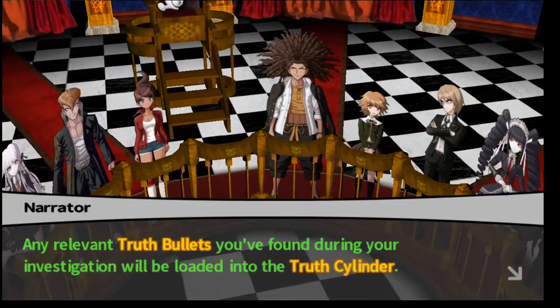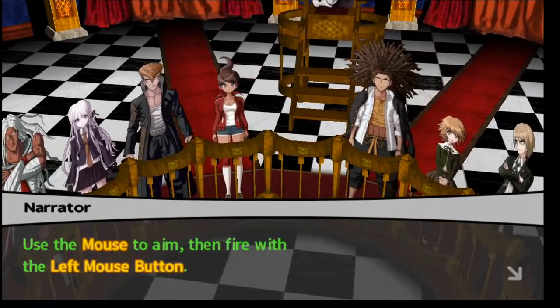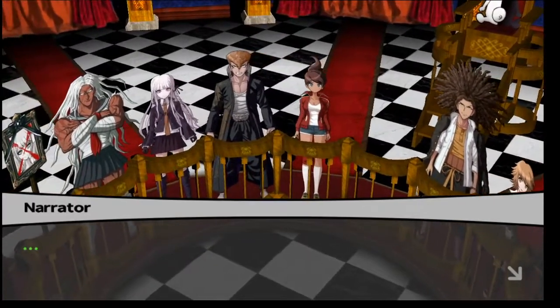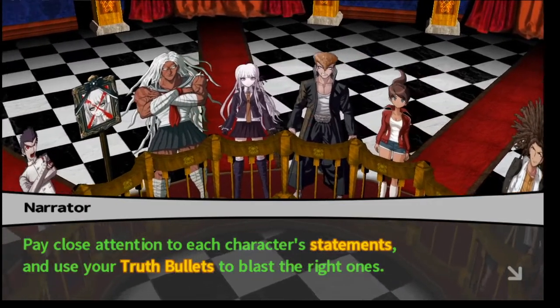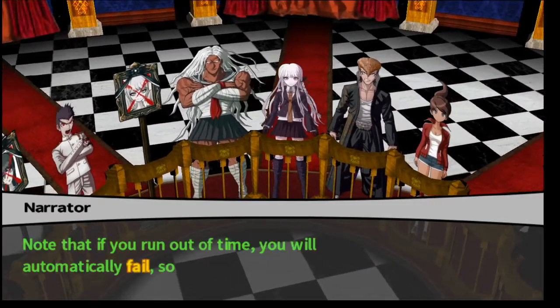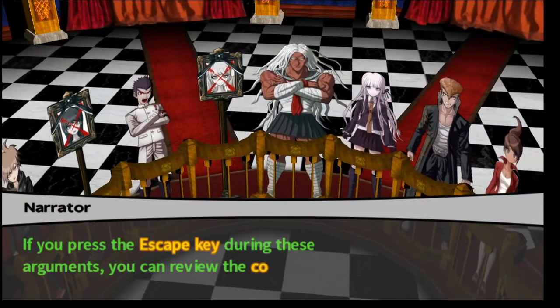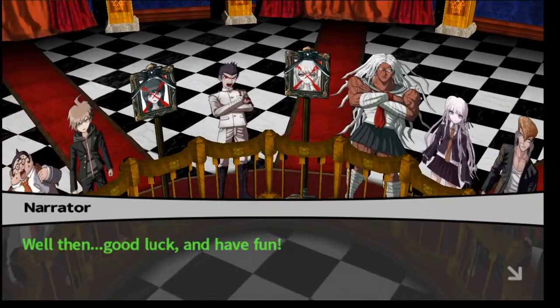Any relevant truth bullets you found during your investigation will be loaded into the truth cylinder. Use the mouse to aim and then fire with the left button. Pay close attention to each character's statements and use your truth bullets to blast the right ones. Note that if you run out of time, you will automatically fail, so please be careful. If you press the escape key during these arguments, you can review the controls. Well then, good luck and have fun.